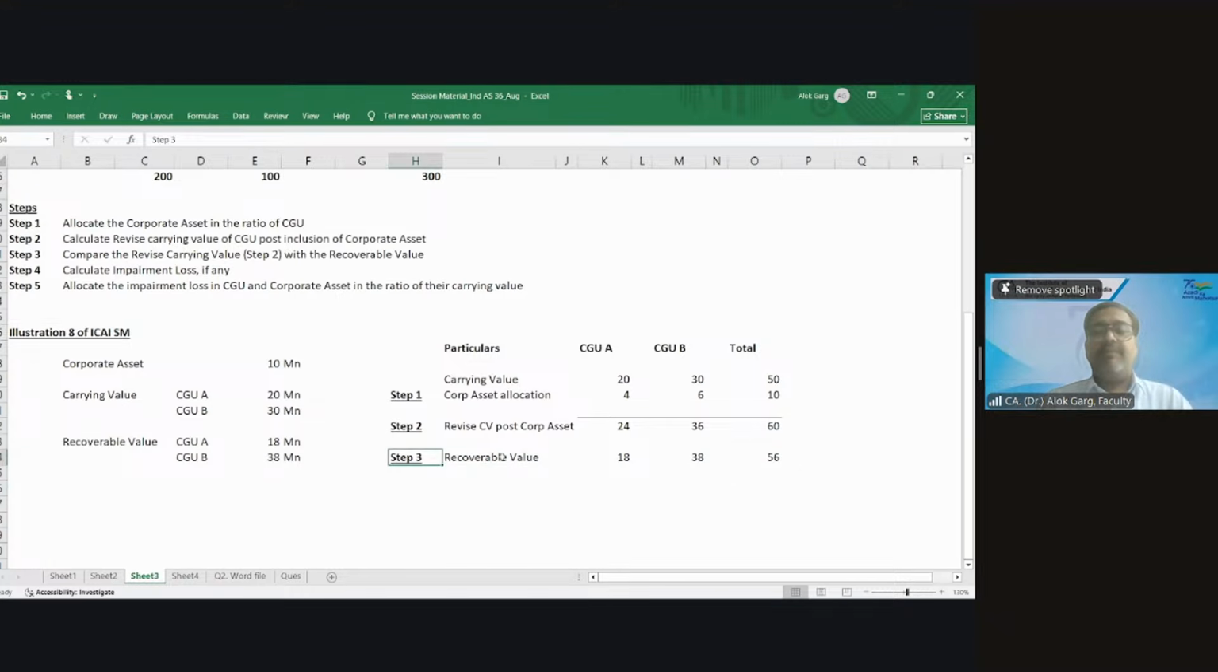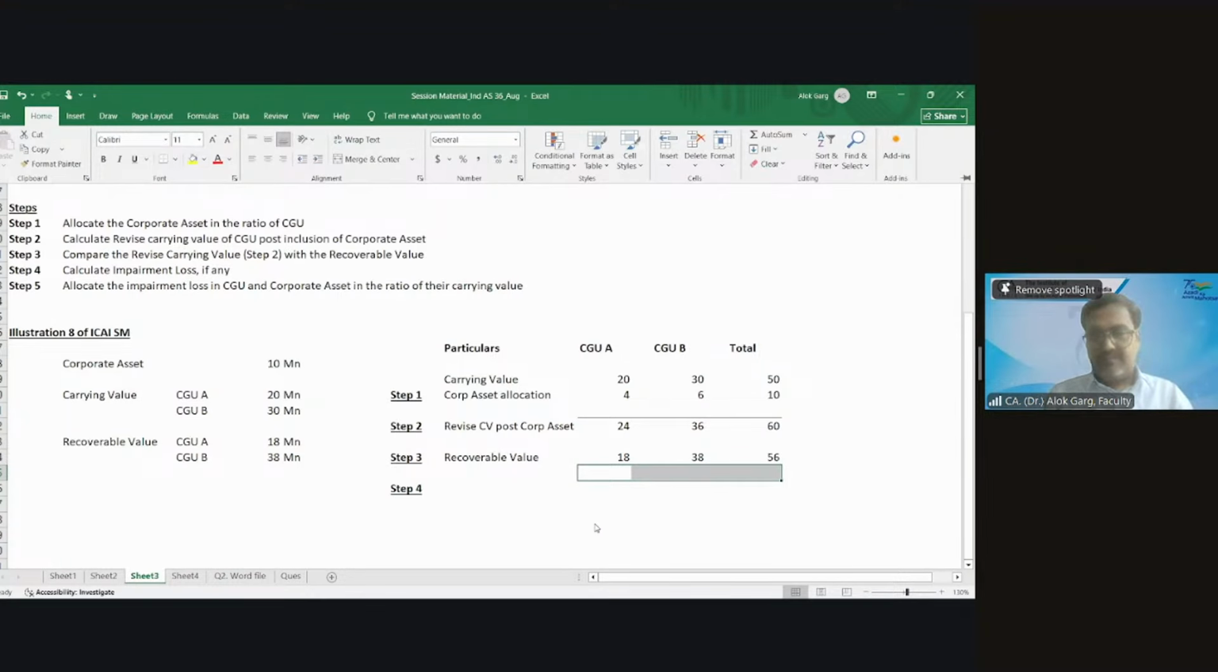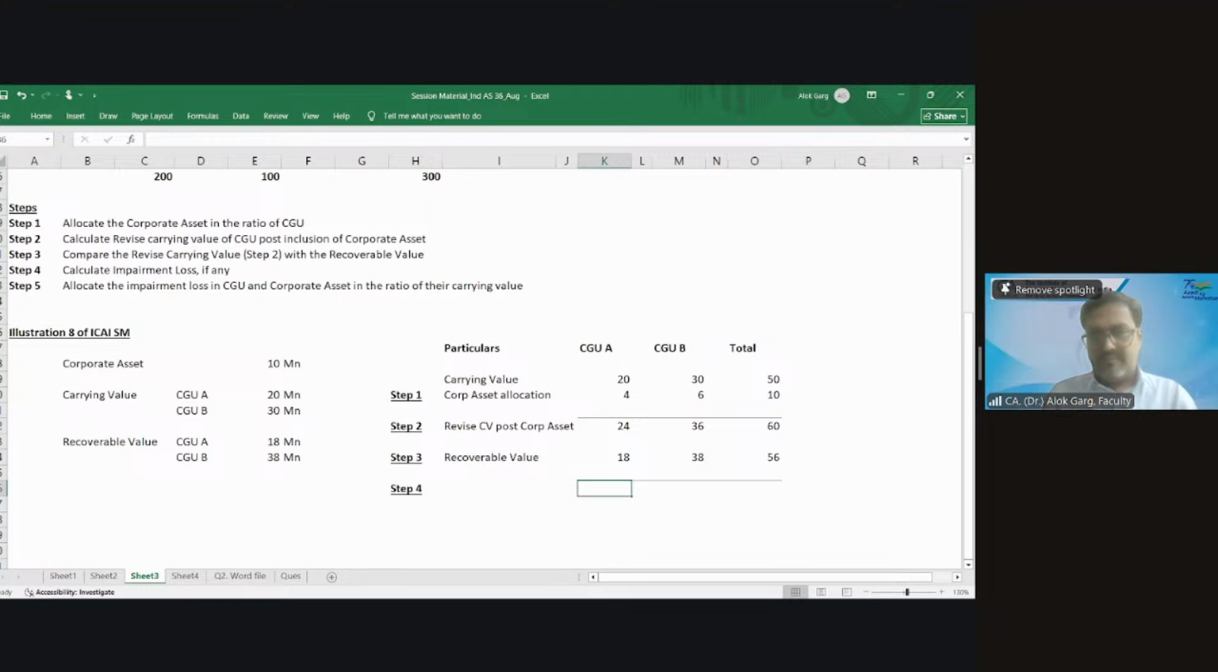What is my step number 4? Impairment loss. Check impairment loss. Now I need to compare step 2 and step 3 to check my impairment loss. Yes or no? Yes. So tell me, is there an impairment loss or not? Yes, in CGU A.